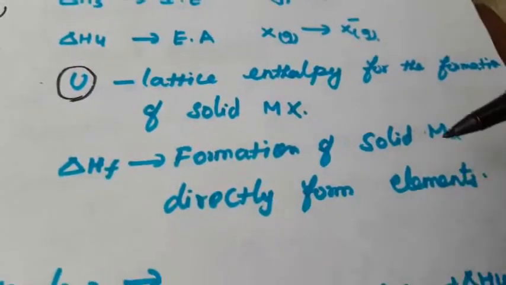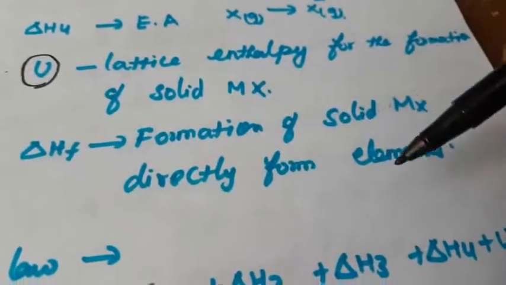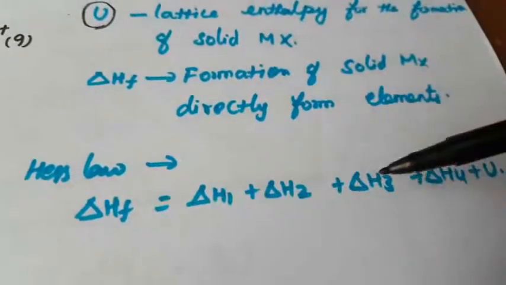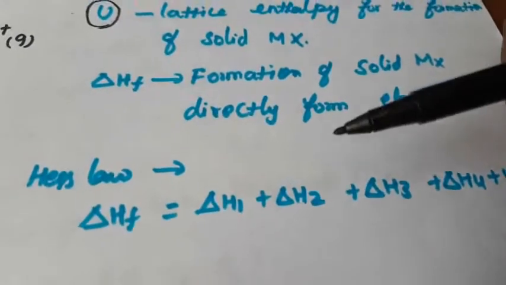If the values are given, you can easily find the enthalpy of formation of solid MX directly from the elements. What is meant by Hess's law? It is the sum of all these values. That is Hess's law.